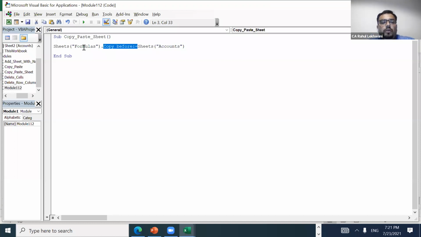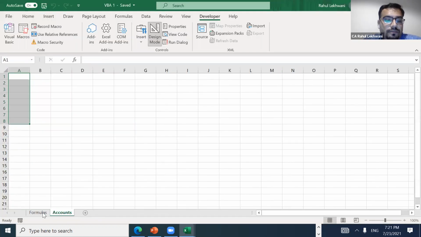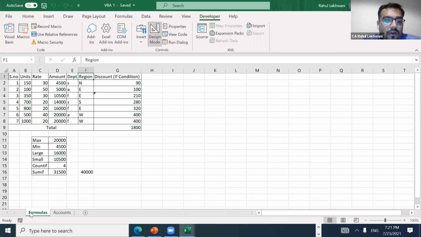See, if I just put a full stop here, then it can copy afterwards also, before also. But I want this formula sheet to be before the account sheet. I have one more account sheet, which is empty, but I want all the formula sheets to be before the account sheet.